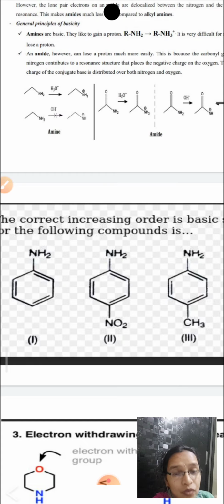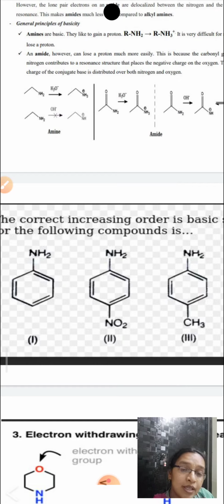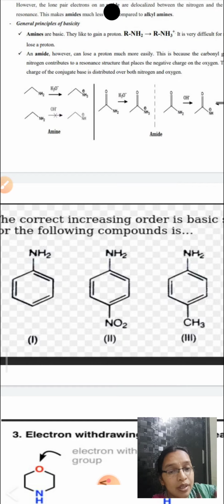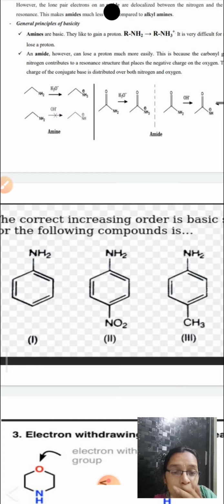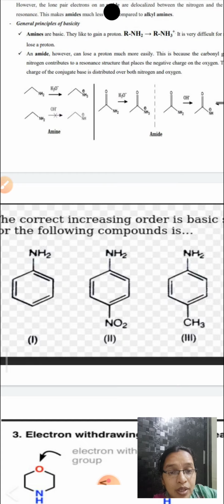See, whenever you are asked to compare the basicity, you have to look for the electron releasing groups, okay. Whenever electron releasing groups are present around the nitrogen, then that moiety would have more basicity. So here the methyl group is an electron releasing group, therefore it will have more electron density on the nitrogen, and the tendency to donate the lone pair of electrons would also be more, and the basicity would be more, okay. And next will be the aniline, okay.